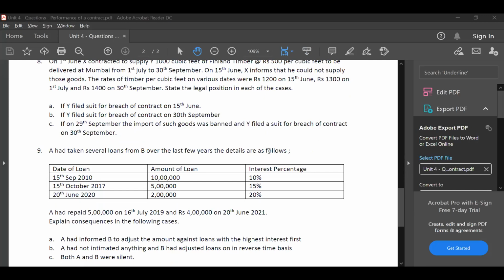See, normally when you go to a bank and take a loan, depending on the terms of the loan, sometimes it will be EMI payment, so you will repay both principal and interest at the time. Sometimes you will repay only interest and repay principal later. So this is the type of loan where interest is paid monthly and principal is repaid later, at the end of the loan period. That is the assumption I'm taking over here.